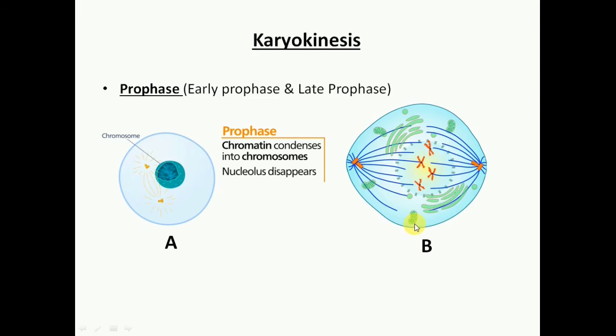So during late prophase, this thread-like structure is called spindle fiber, which arises from the centrioles. So this spindle fiber formation takes place, and also the nuclear membrane and the nucleolus that are present in the nucleus disappear. As you can see, there is no nuclear membrane present over here. They have already disappeared. So these are the things that take place during prophase.